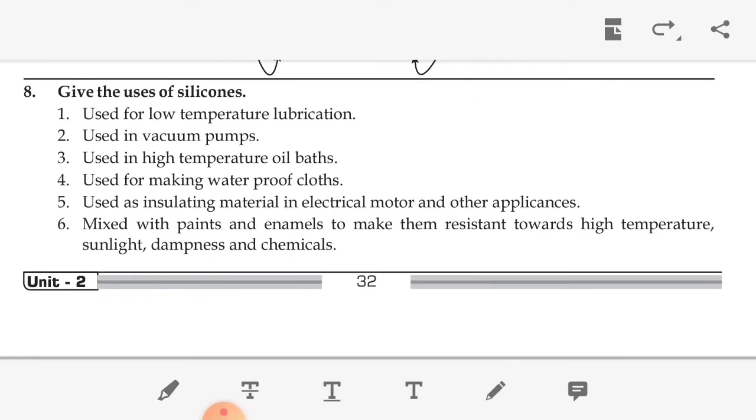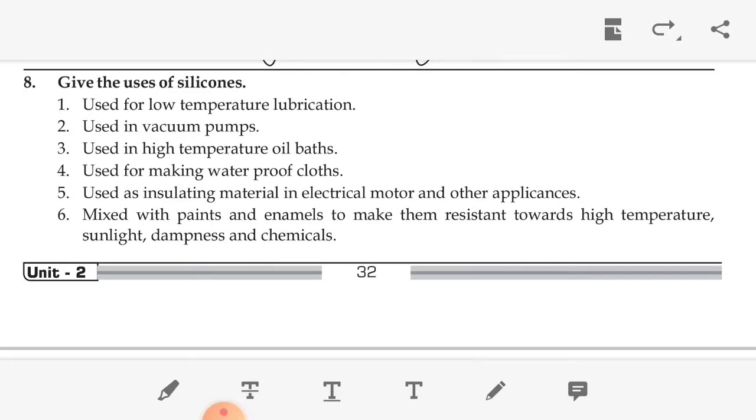The 8th question: give the uses of silicones. Silicones can be used for low temperature lubrication, in vacuum pumps, in high temperature oil baths, and for waterproof cloths.